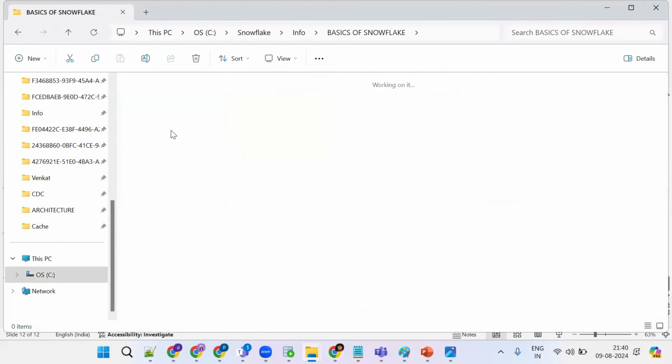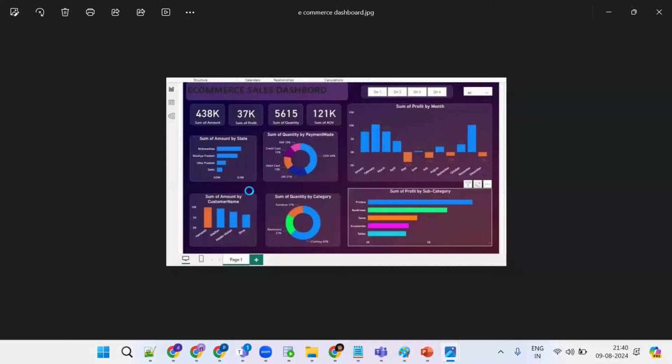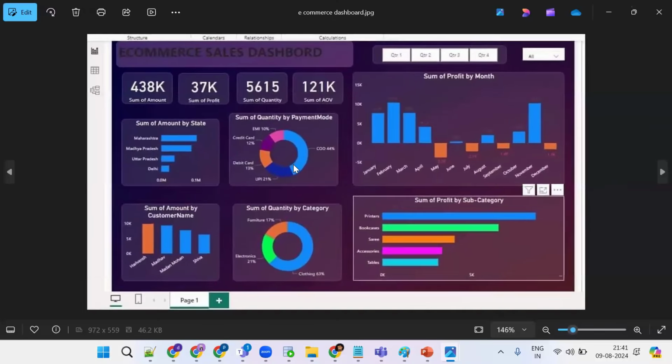Okay, see, ultimately what I should do. These things are nothing but, this is called a dashboard. Now see the same thing. By seeing this, we can understand what the function is. By seeing this, we can understand the total sum of profit and sum of quantity.